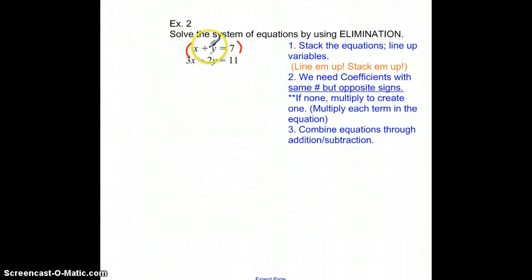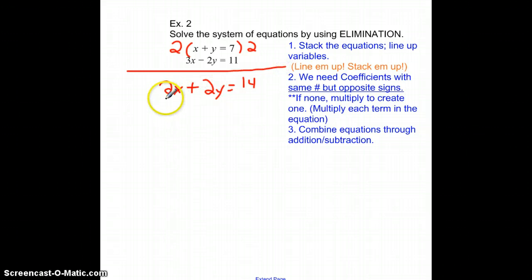I've got to get the term here to become a positive 2y. So I can make it a positive 2y if I just multiply everything here by 2. I'll write it on both sides just so I don't forget to multiply the 7 over there. So as I do so, I end up with 2x plus 2y equals 14.